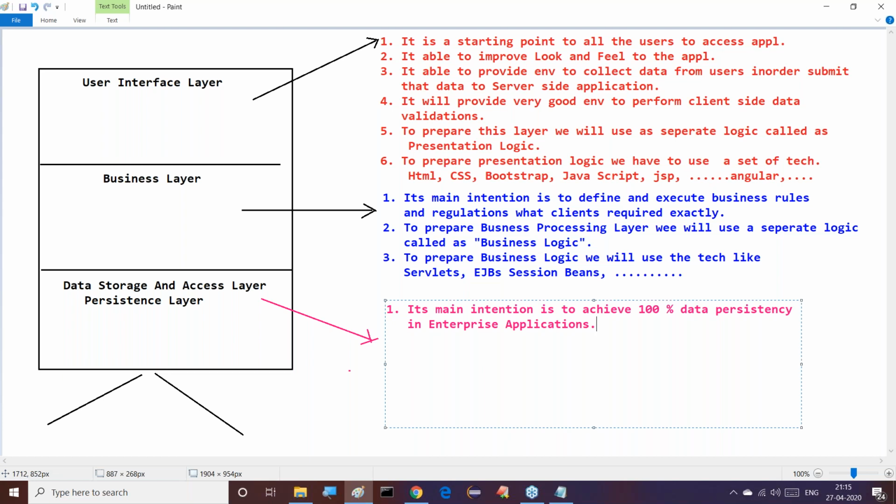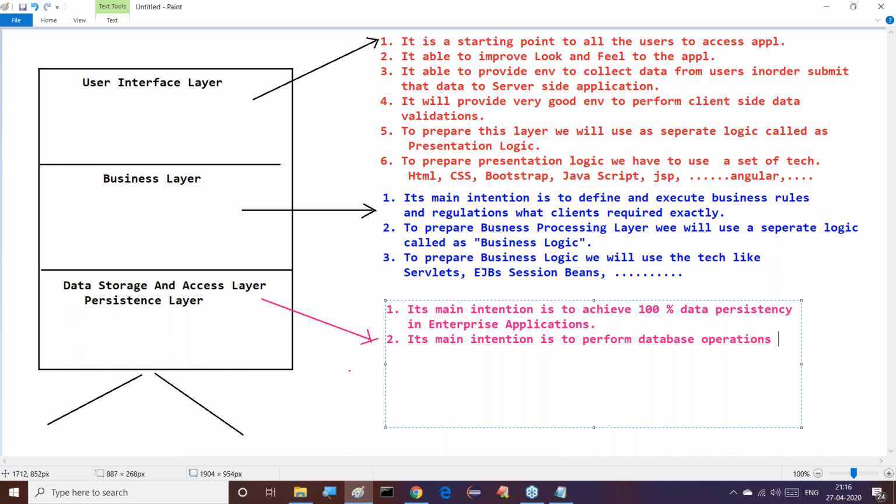What is this 100% data persistency? Its main intention is to perform database operations.